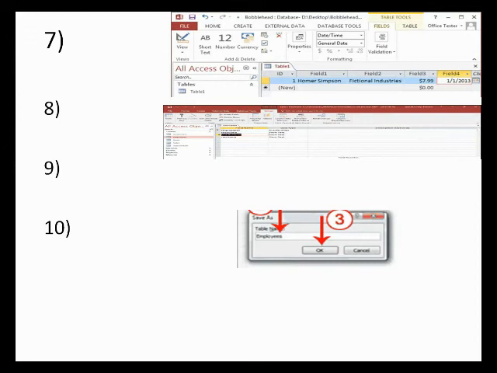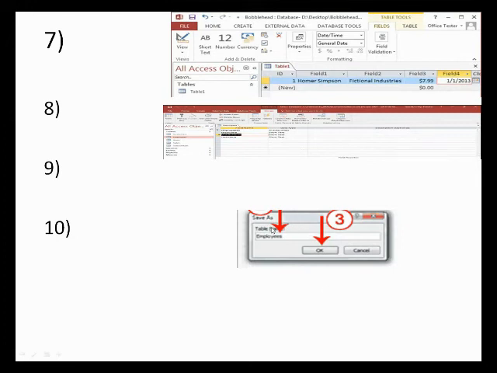Employee ID. Number 8 is repeat step 7 for the other fields and rename them as shown. At any time, you can save the table by clicking the Save button on the Quick Access toolbar.